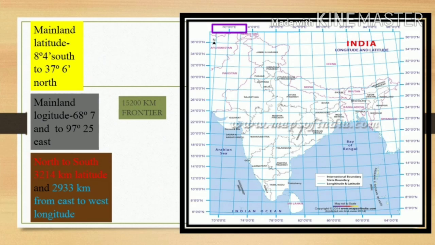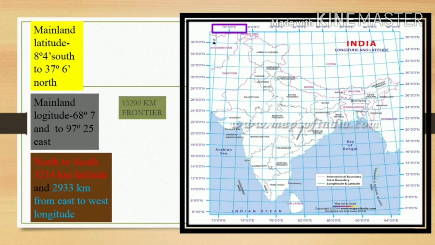The north to south distance is 3214 kilometer latitude and 2933 kilometer from the east to west longitude.